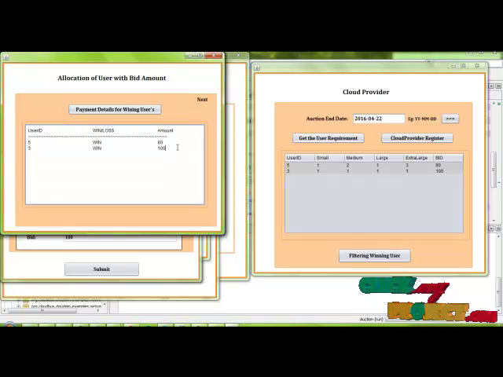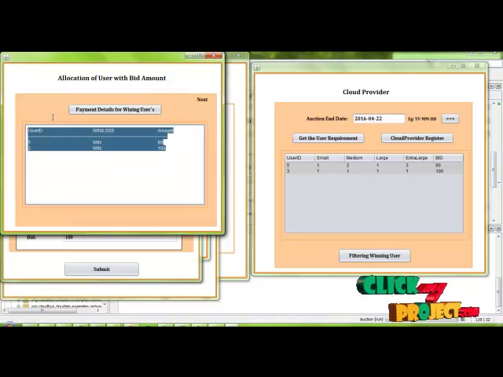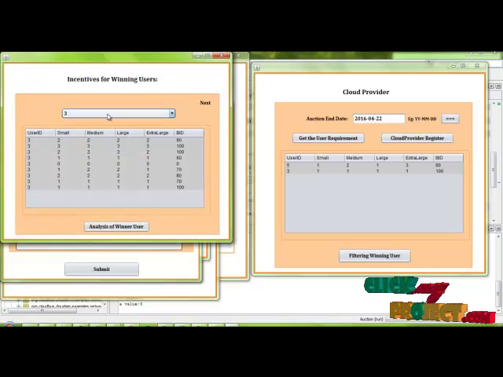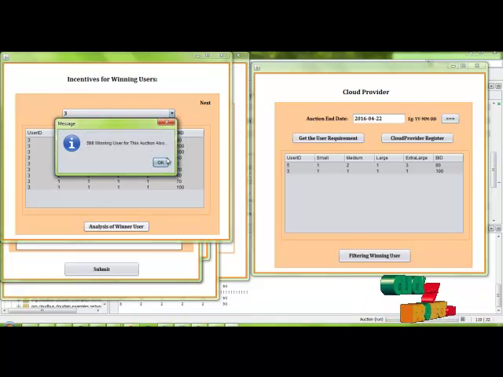Here is the payment confirmation for the winning user, and click next. Here this is the incentive for the winning user. Here we filter the users, how many times they participated in the auctions, and analyze the winning.